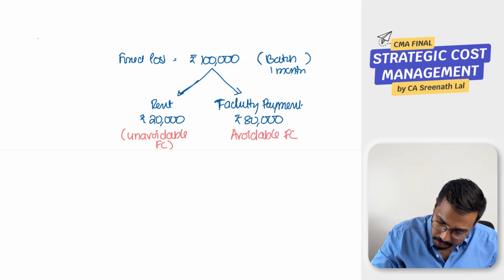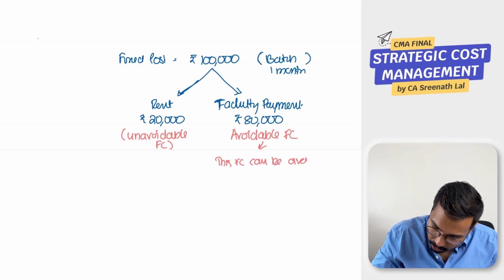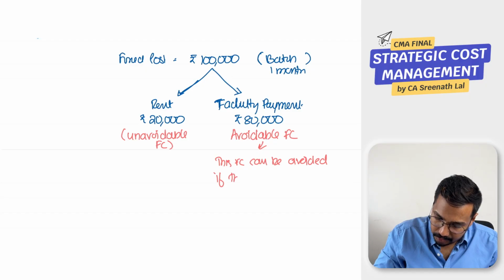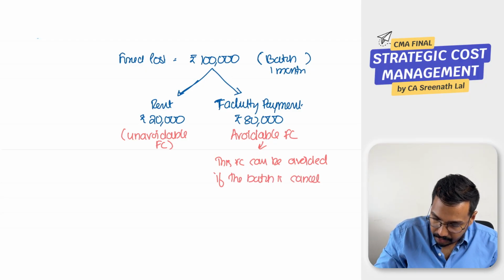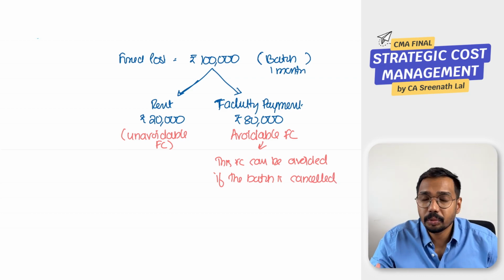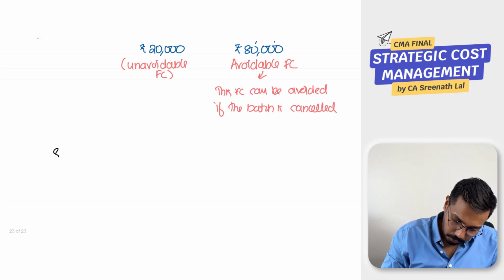What is avoidable fixed cost? This fixed cost can be avoided if the batch is cancelled. If you are cancelling this batch, you don't have to pay me, you don't have to pay faculty payment. So this fixed cost is avoidable fixed cost. Got it?